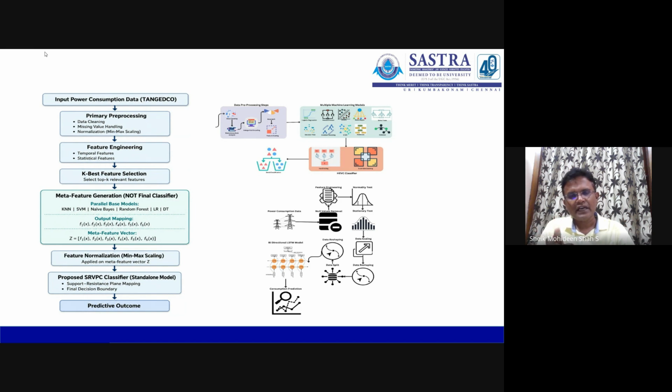After that, the classification is done with respect to band. Previously the classification was with respect to band, and here also with respect to band. In order to improve the accuracy, I am going for bidirectional LSTM. Bidirectional means it works in both directions, forward and backward. That means it remembers the previous result as well as uses the previous result for computing the forthcoming result. Bidirectional LSTM is one of the most predominant algorithms, known for its long short-term memory. As a result, I am getting more accuracy in predicting the consumption with respect to the France data set.